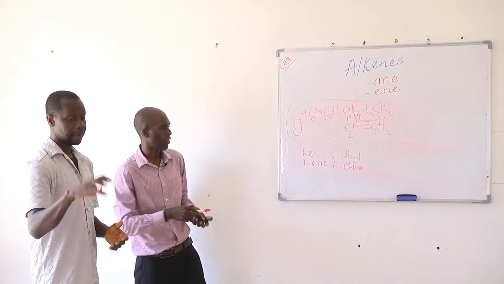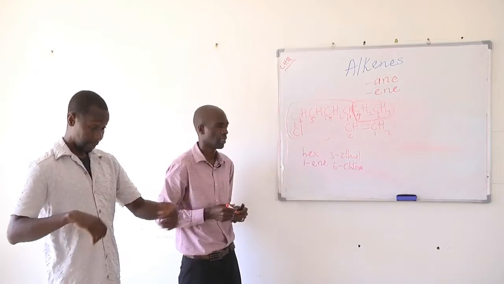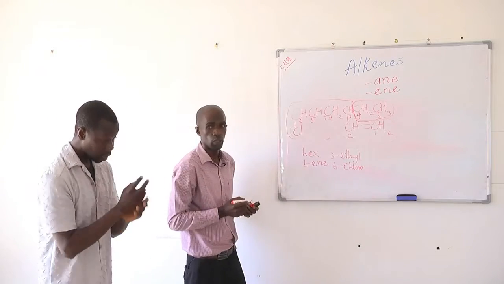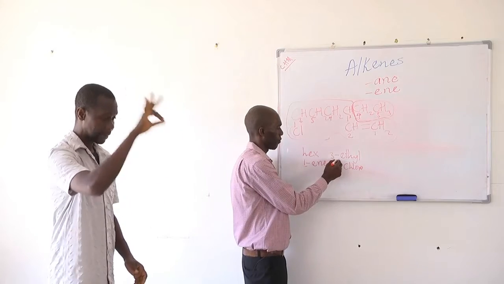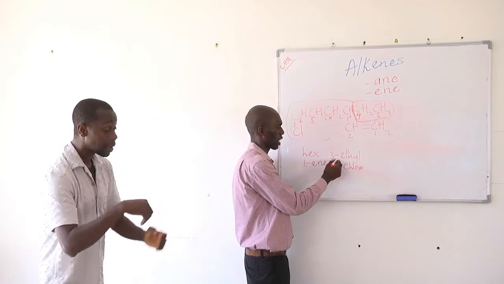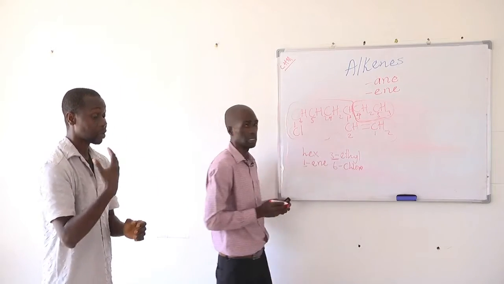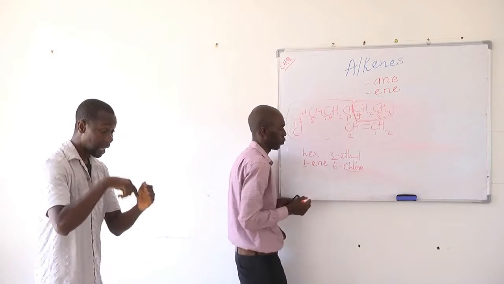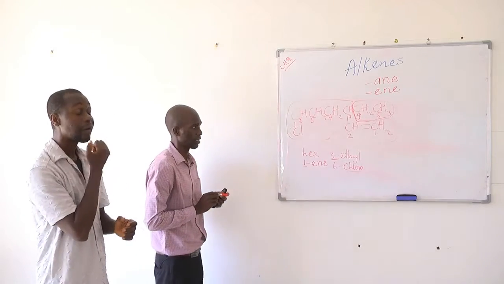So now we have identified the longest chain, which is hex. And then we have identified the position of the functional group, which is 1. We have identified one of the substituents, which is organic, on carbon number 3. And then another substituent, which is inorganic, on carbon number 6.